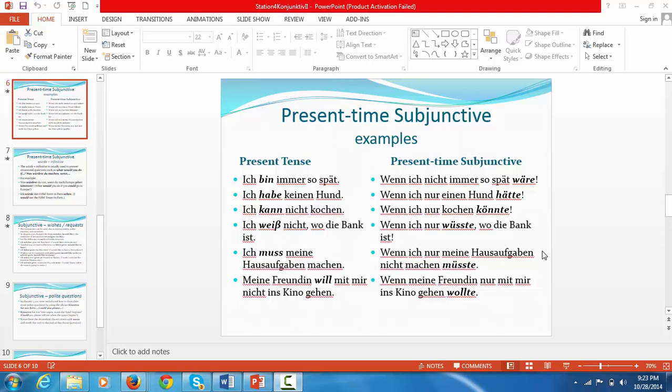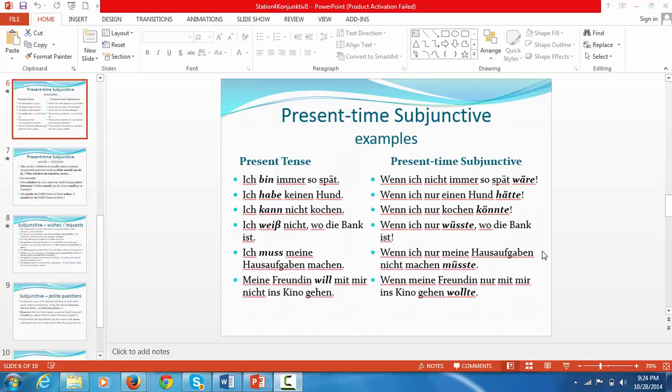I'll have this posted in Moodle for you to go through, really just a few things to cover. And we had done that exercise in class on page 106 of your textbook. When we look at this slide in particular, this sets up the basis of the subjunctive, in what we call the present time subjunctive, and that's these what-if scenarios.